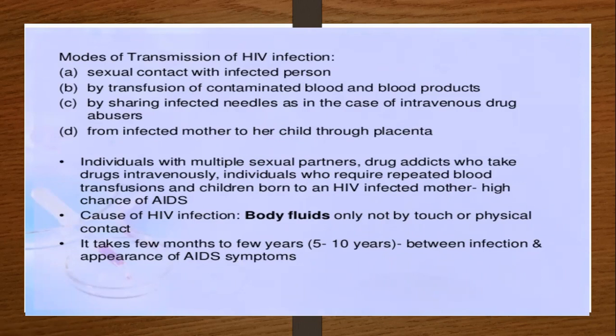That period between the infection and the appearance of the AIDS disease is called the window period. In the window period, the person has the infection but does not show any signs and symptoms of the disease.